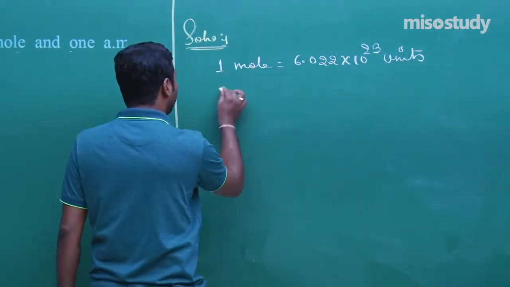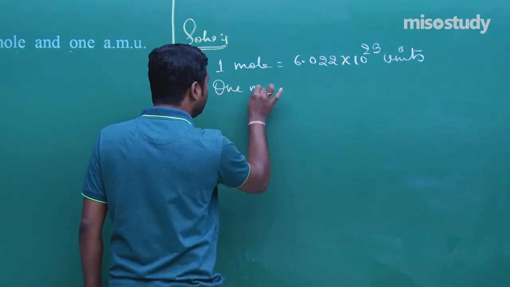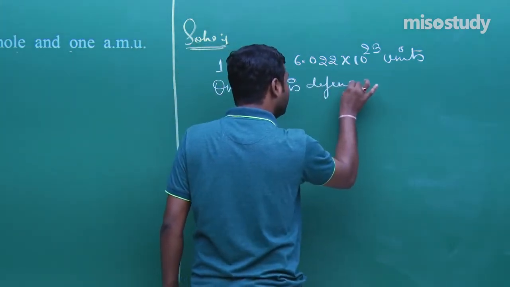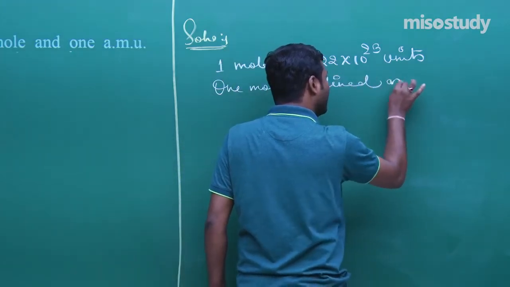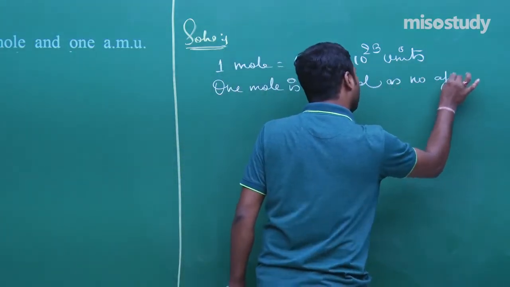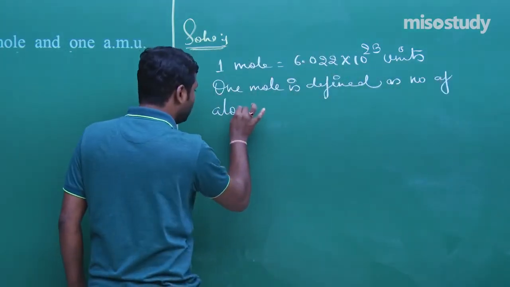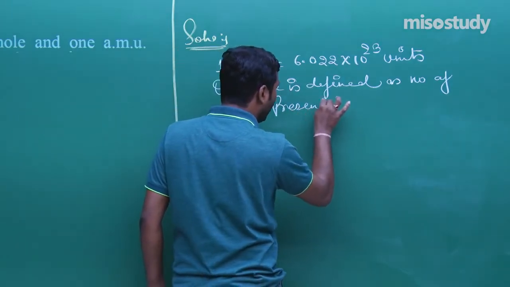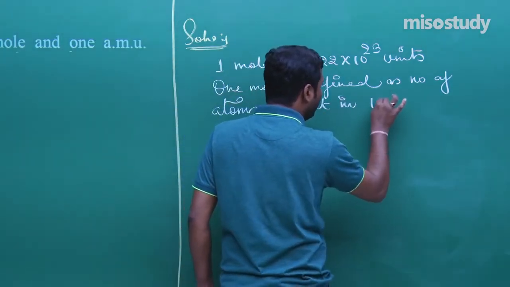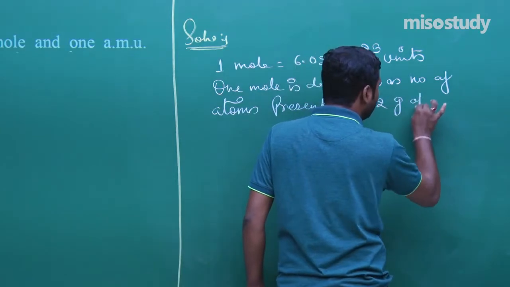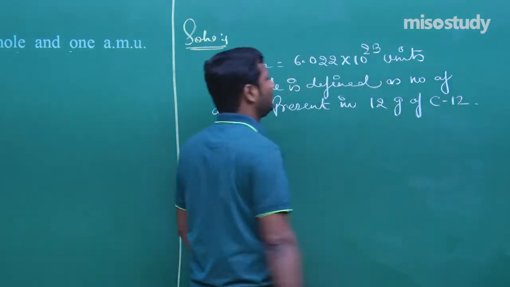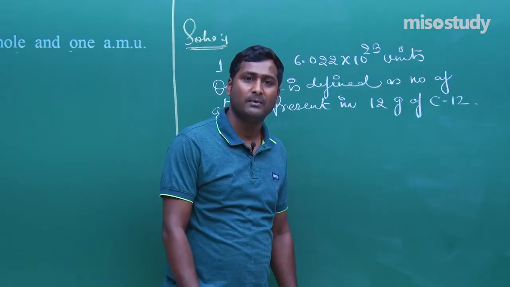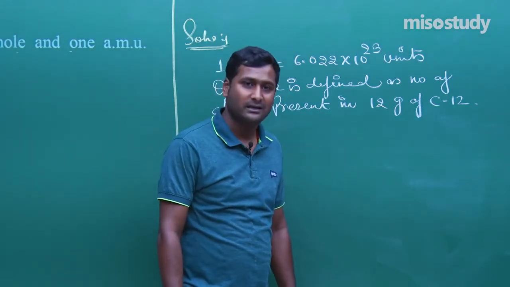Or you can say 1 mole is defined as the number of atoms present in 12 gram of C12. Am I right?